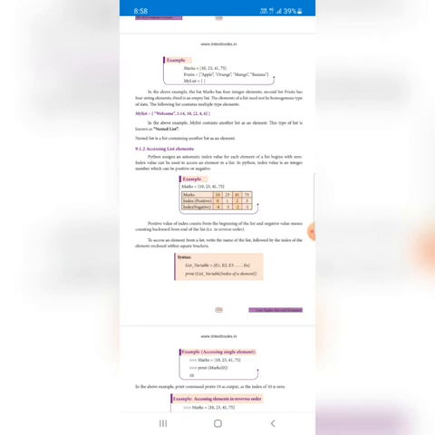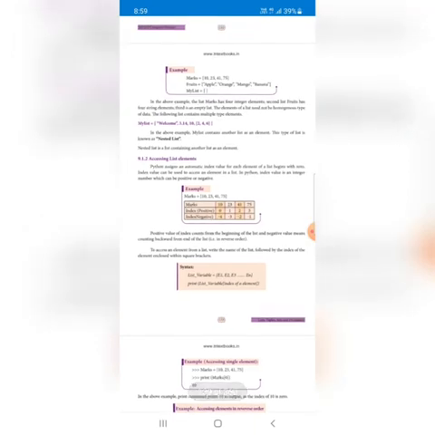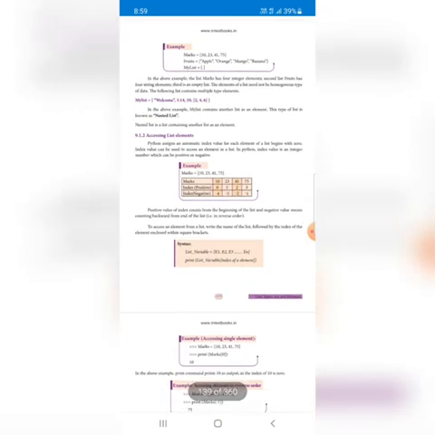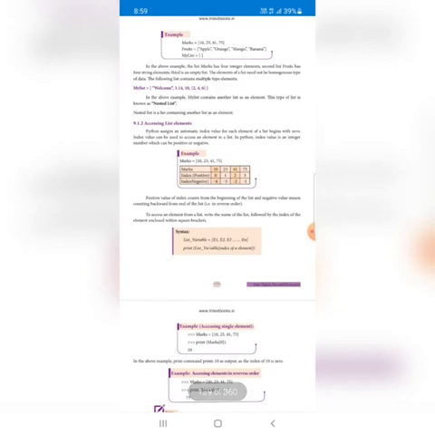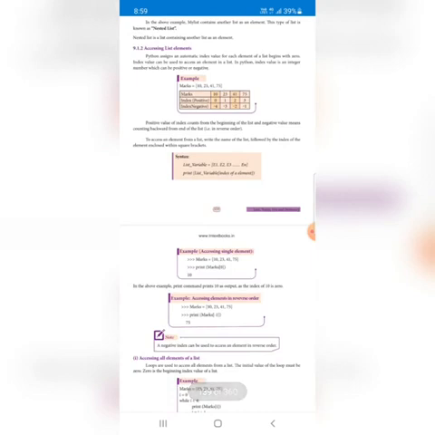That means 0, 1, 2, the third index element, but it is one of the lists within the list. My list is a list, and within the list we have another list of values also. The first element is index number 0, and 3.14 is index number 1, and 10 is index number 2, and another is index number 3. Commonly we mention these three values. It is called a nested list, right?